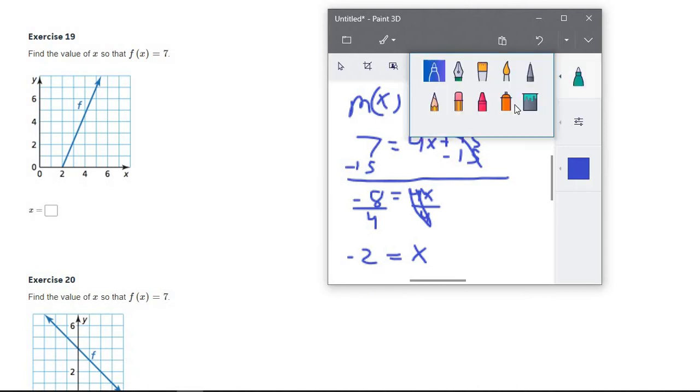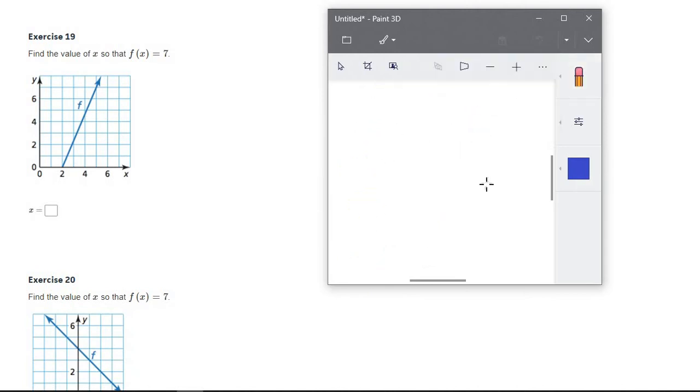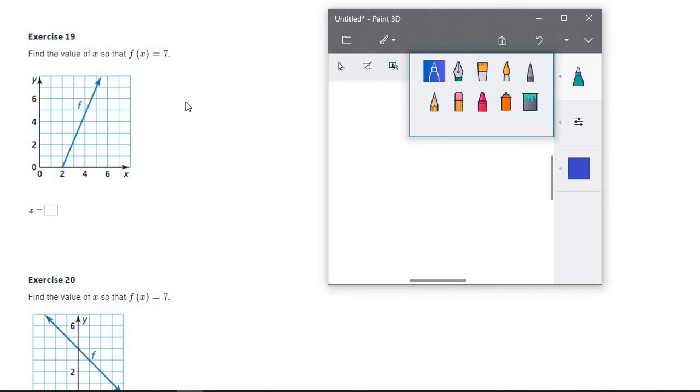All right, slightly different type of problem now. Now we're looking at a graph. Same ideas here apply. Find the value of x so that f of x, so basically this is saying y equals 7. So if y equals 7, what does x equal? Well, if we go up, so 2, 4, 6, so 7 would be this line. So this line here is y equals 7. If we follow along to see, it is 5. So if y equals 7, now we could come down and see that x will equal 5.